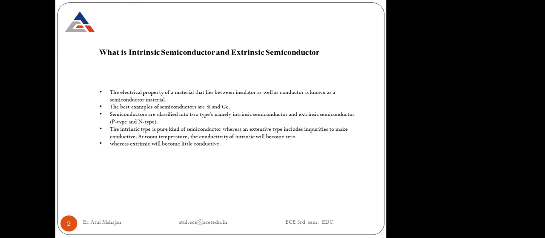Semiconductors are classified basically into two categories: one is the intrinsic semiconductor, the other is the extrinsic semiconductor. Extrinsic is further divided into two types, p-type and n-type. P-type is made with trivalent impurities, and n-type comprises pentavalent impurities. The intrinsic type is a pure kind of semiconductor, whereas the extrinsic type includes impurities to make it conductive.